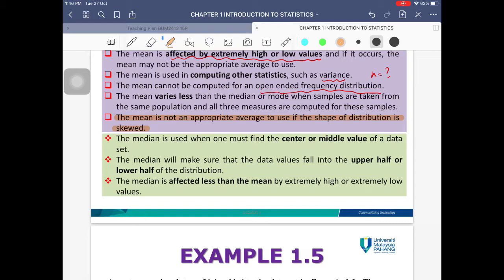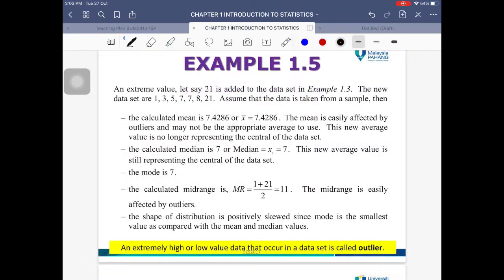Of course, it's a measure of central tendency. So the median will make sure that the data values fall into the upper half or lower half of the distribution. The reason is that when we have a median, we divide our data into two groups. This group will be the lower half, and this group will be the upper half. So the median is affected less than the mean by extreme high or low values. That is why when you have outliers, please use the median.